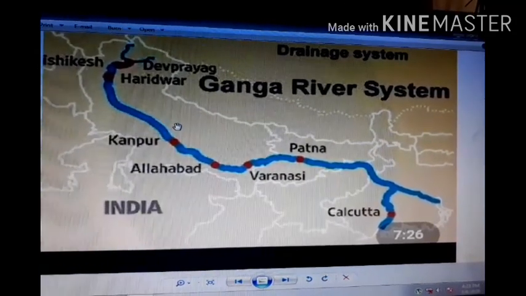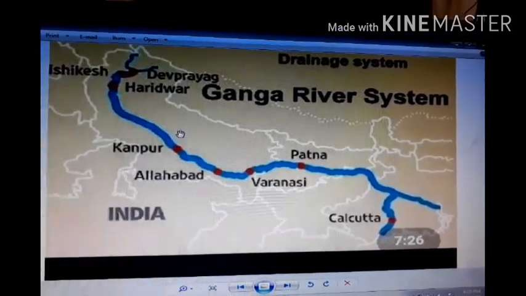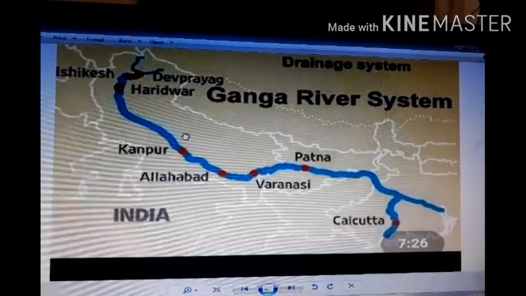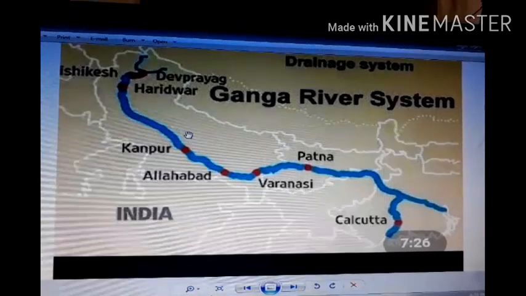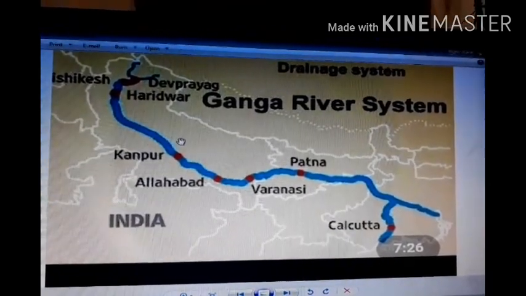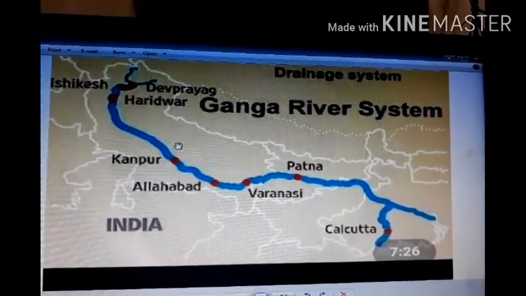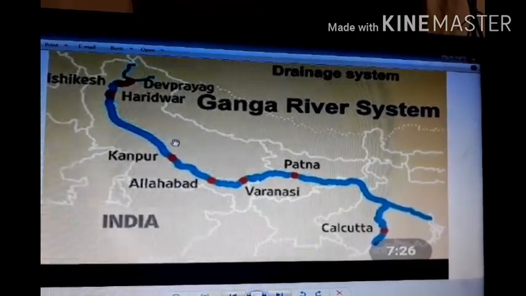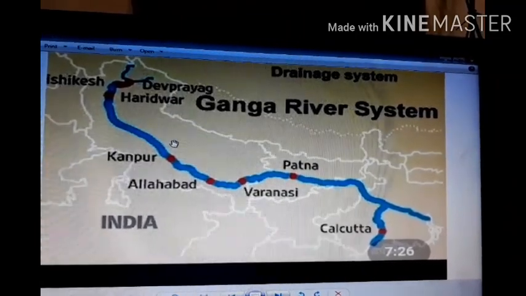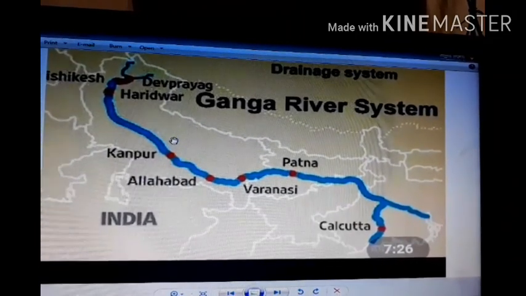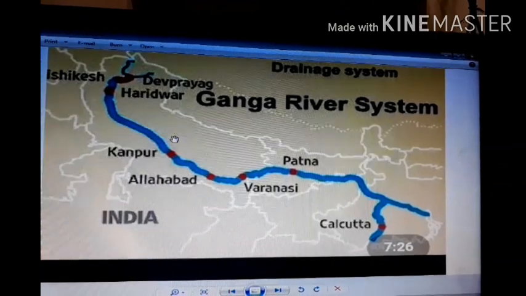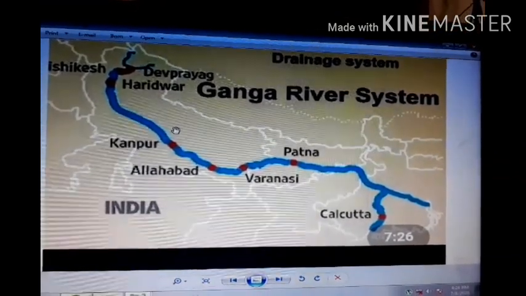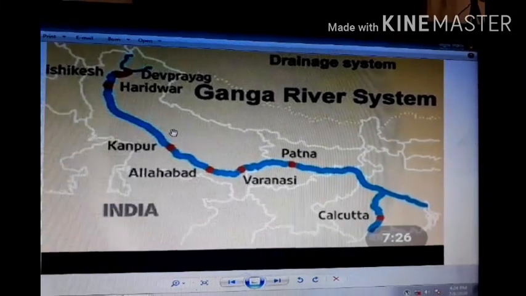The Ganga is joined by many tributaries from the Himalayas, a few of them being major rivers such as the Yamuna, Ghagra, Gandak, and Kosi. The river Yamuna rises from the Yamunotri glacier in the Himalayas. It flows parallel to the Ganga and, as a right bank tributary, meets the Ganga at Allahabad. That is, the Allahabad confluence is there.